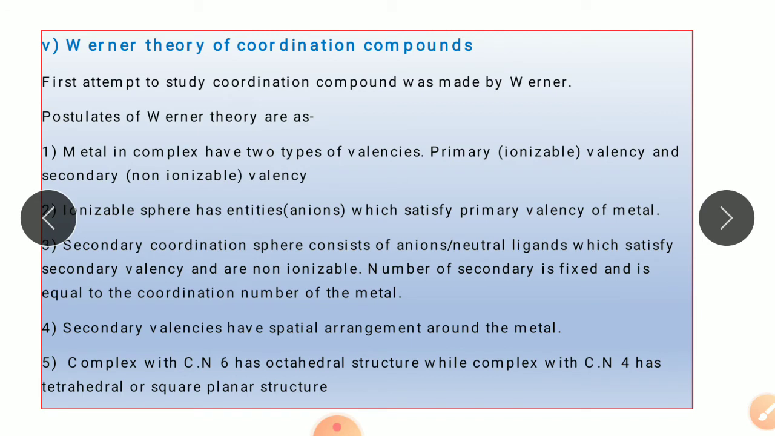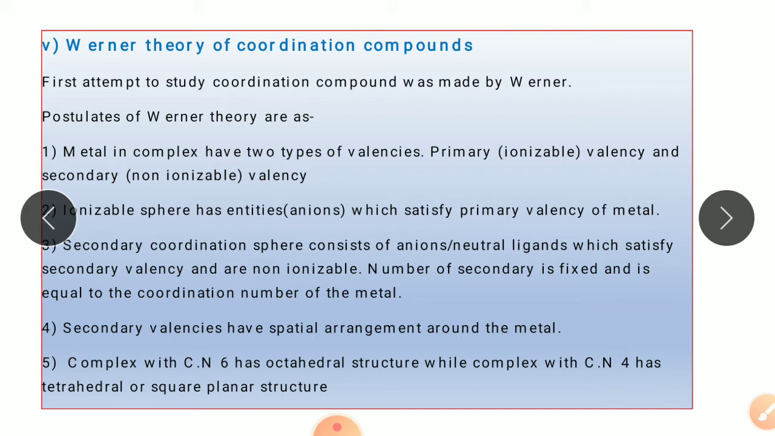Now moving to the next point, that is Werner's theory of coordination compounds. Werner was the first scientist who made an attempt to study coordination compounds, and he put forth his study in terms of some postulates. So let's study those postulates. The first postulate was that the metal in the complex has two types of valencies. First is the primary valency and second is the secondary valency. Primary valency is also called the ionizable valency and the secondary valency is also called the non-ionizable valency.